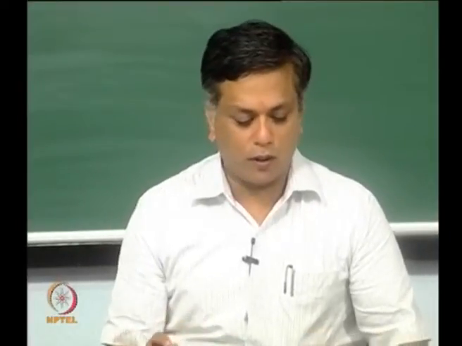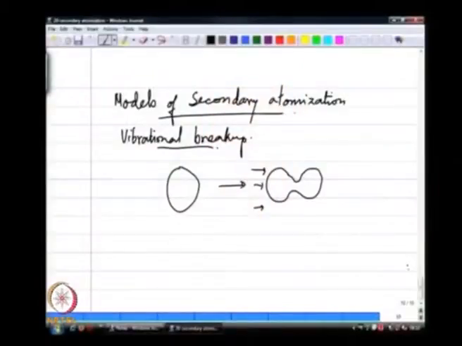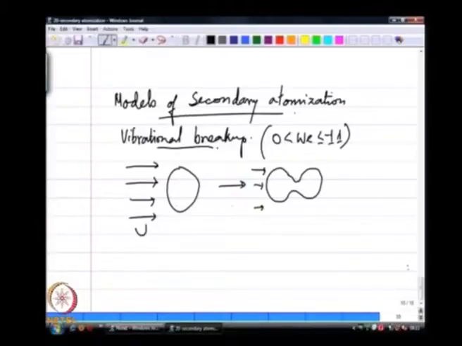The simplest of the breakup regimes for secondary atomization is the Weber number based model, and the first of those is the vibrational breakup regime, for Weber numbers about 0 to 10. This is what we found yesterday, and for this regime essentially the physics associated with breakup of a drop in a stream of some velocity u is that it starts to oscillate, and this oscillation can grow in time and eventually cause the drop to break up.